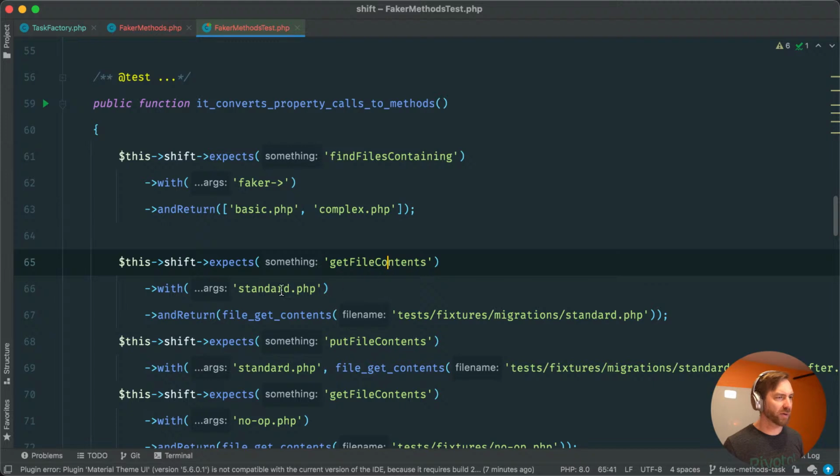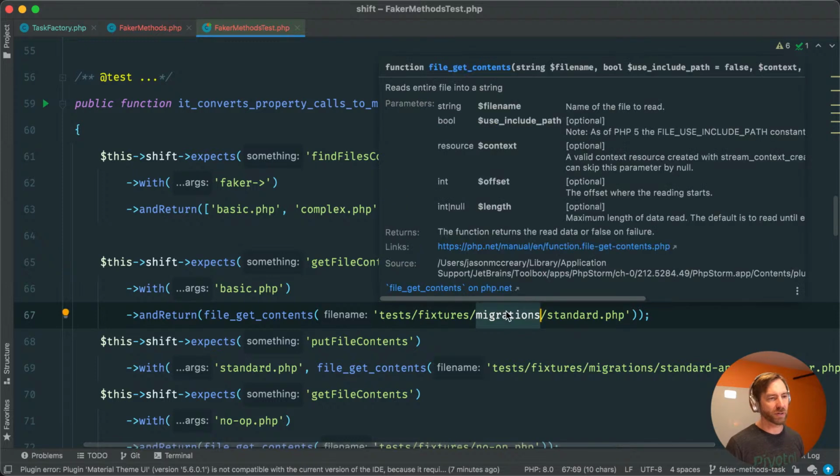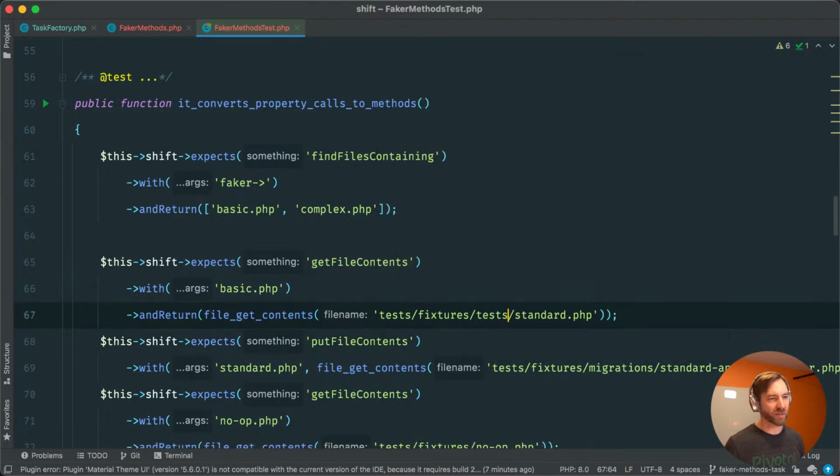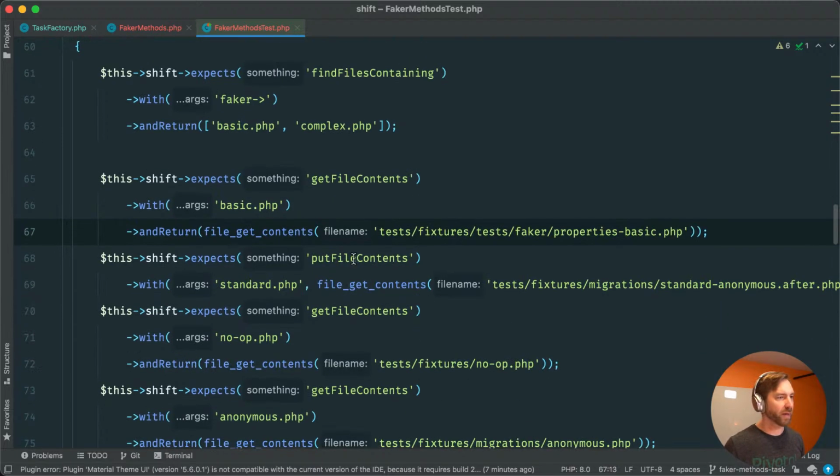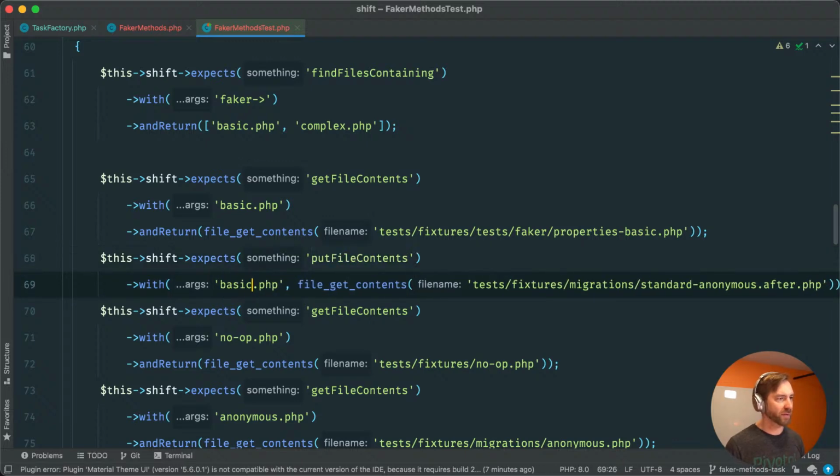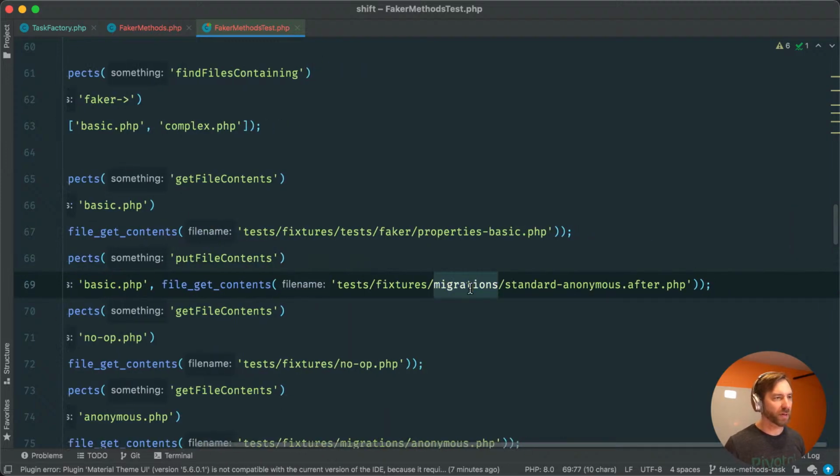When we get file contents for basic, we're going to give it back a fixture. So let's just call this tests, and then faker, and then properties. Properties basic, we'll call it. All right. And then put file contents, basic, tests, faker, properties, basic after. Let me close the chat here. It's in my way again.